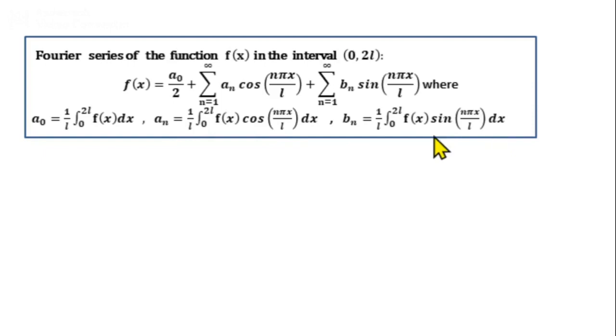Now, given a function, first we will find whether the function f of x is even or odd. If the function is even, then bn will be 0, and the formula for a0 will be 2 by L integral from 0 to L f of x dx, and an will be 2 by L integral from 0 to L f of x cos n pi x by L dx. Similarly, if the function is odd, then a0 will be 0, an will be 0, and bn is given by 2 by L integral from 0 to L f of x sin n pi x by L dx.